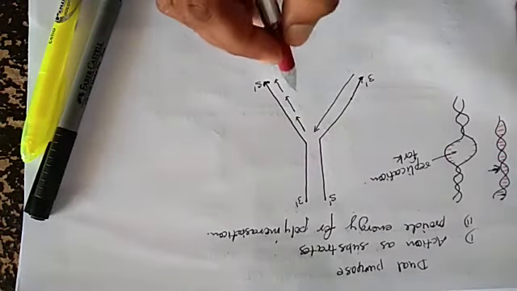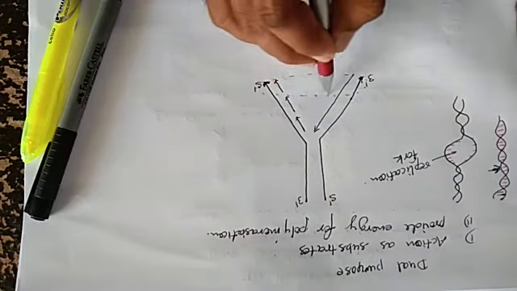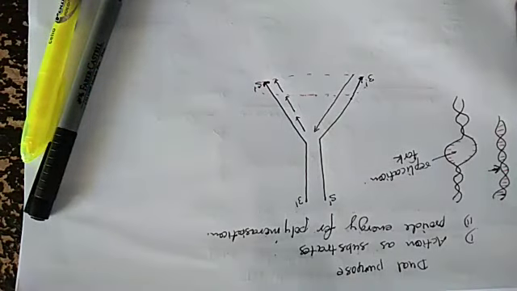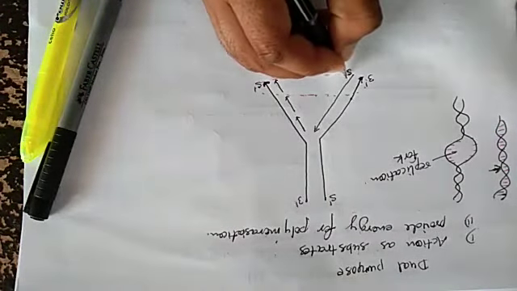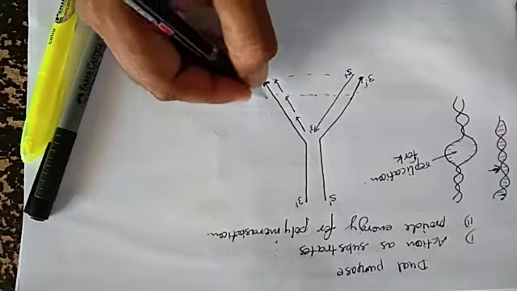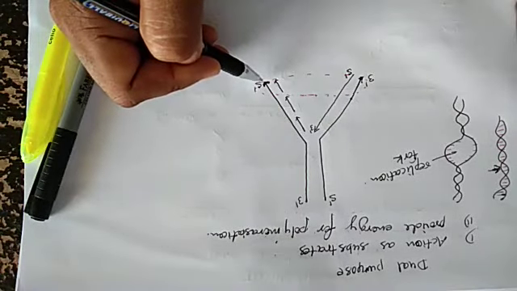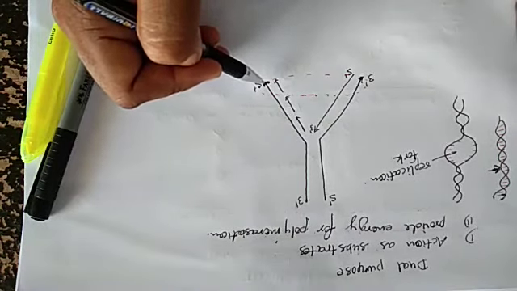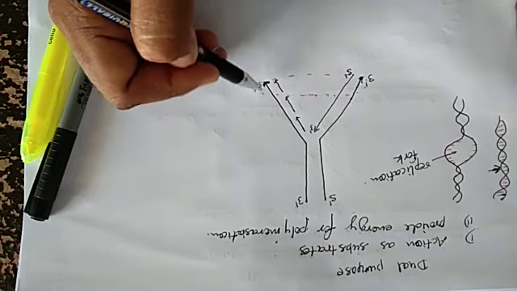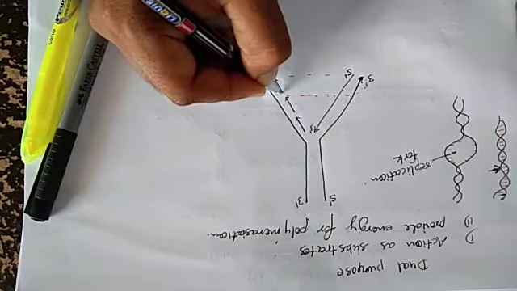When DNA dependent DNA polymerase is present there, it synthesizes 5 prime to 3 prime, but the template is 3 prime to 5 prime, and the polymerase synthesizes only 5 prime to 3 prime. So a short stretch is formed 5 prime to 3 prime.